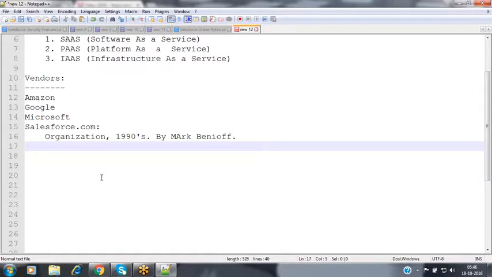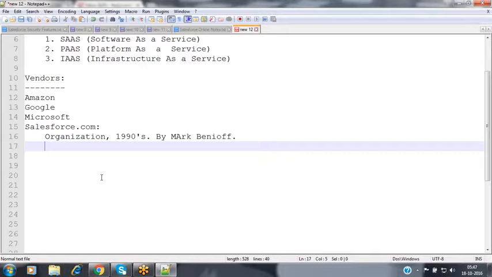Generally people thought of cloud computing as Salesforce, but Salesforce is not cloud computing. Salesforce.com is an organization which is one of the vendors of cloud computing. Along with Salesforce.com, many other vendors are also available, like Amazon, Google, Microsoft. Some more vendors may come in the future also. But Salesforce is a very popular vendor, so why we are going to discuss it now.